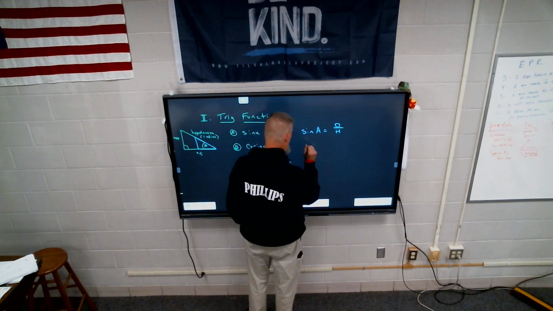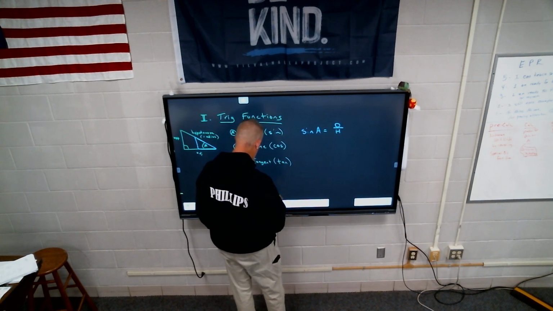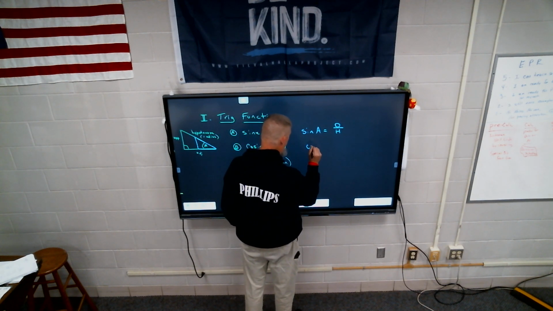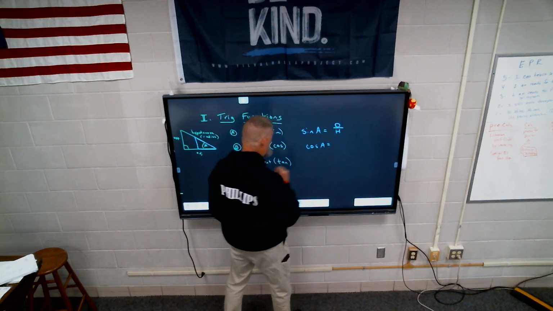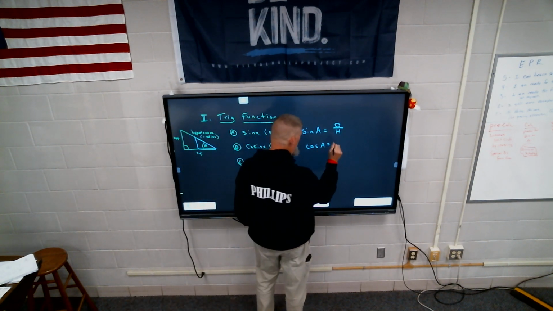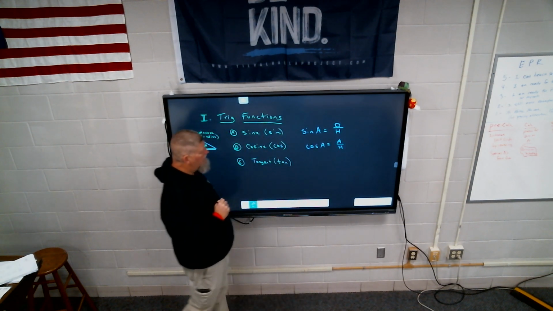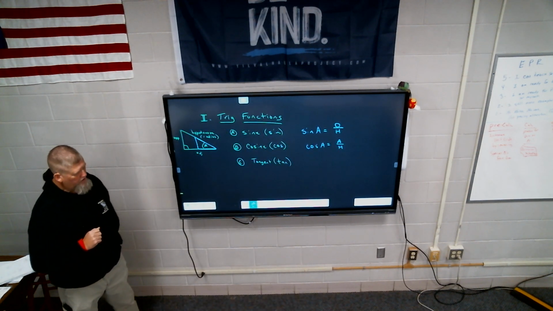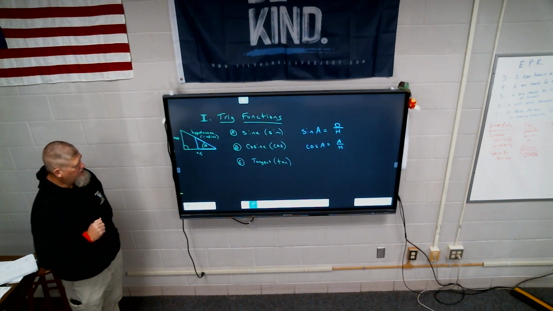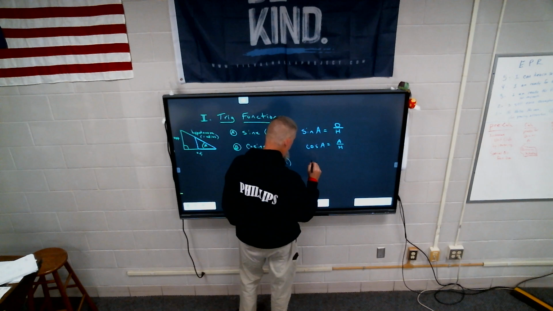Okay, so let's try the cosine. What was the cosine? Cosine of A is going to equal what? Adjacent divided by hypotenuse. And the same rule applies. If hypotenuse is the longest side, that will never be greater than 1 or less than -1. So cosine is adjacent over hypotenuse. And then the last one, the tangent.